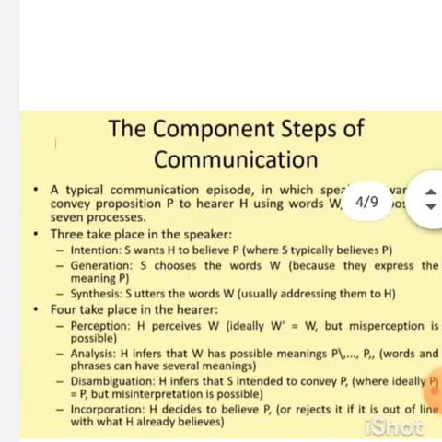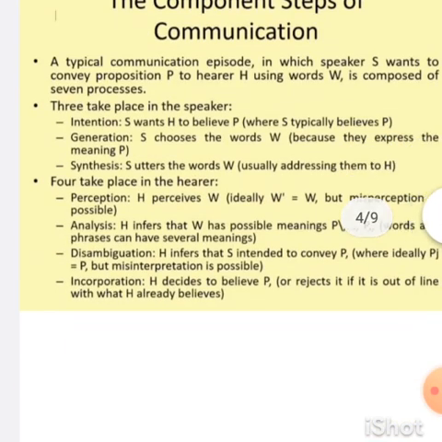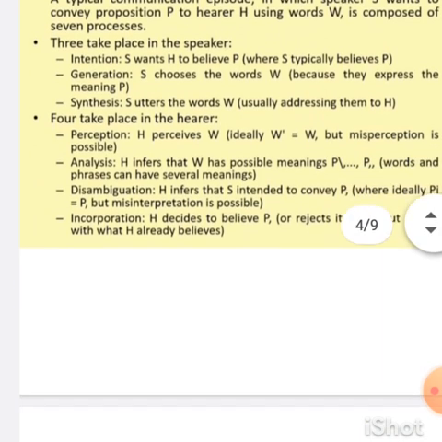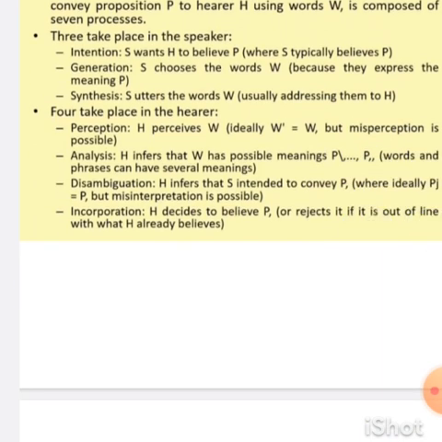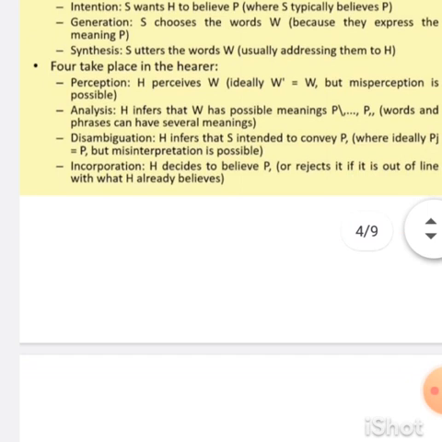The next one is the component steps for communication. A typical communication episode has different types of components. Totally we have 7 components: 3 on the speaker side, that is the sender side, and 4 on the receiver side, that is the hearer side. On the speaker side, we have 3 components.